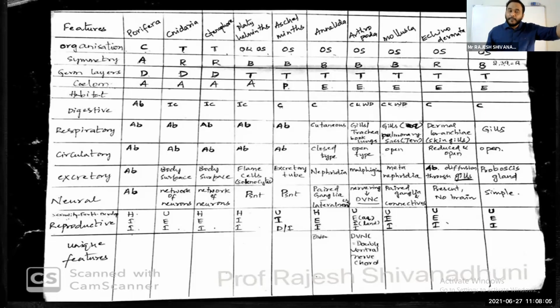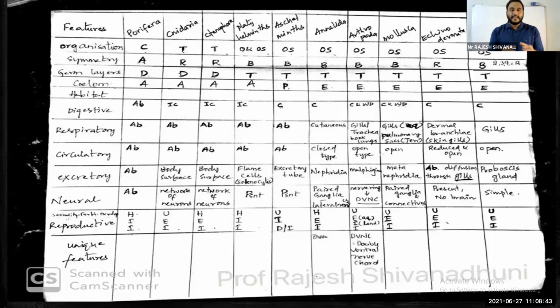First of all, in the basis of classification, while you're studying, you should be perfect and thorough. What are the levels of organization? What are the types of symmetry? What are germinal layers, and what are the two types of animals based on the germinal layers? And the digestive system: absent in Porifera, incomplete in Cnidaria, Ctenophora, Platyhelminthes, and then complete from Aschelminthes onwards. In this way, if you make one table for all the characters to be included, it will be very, very easy.